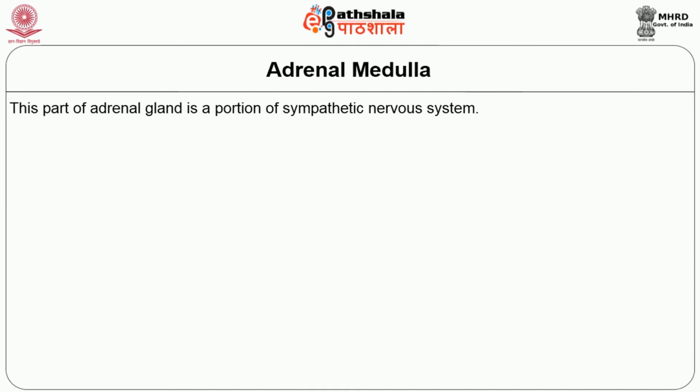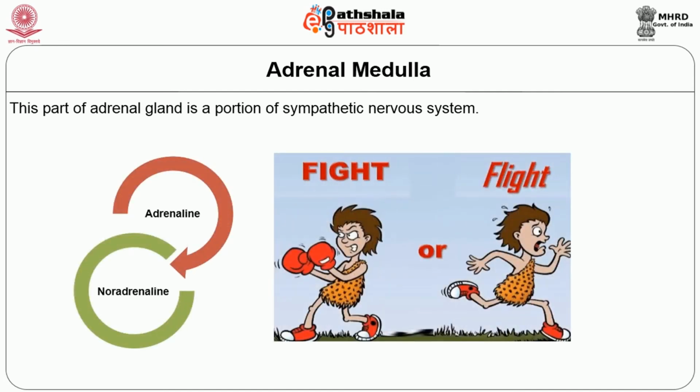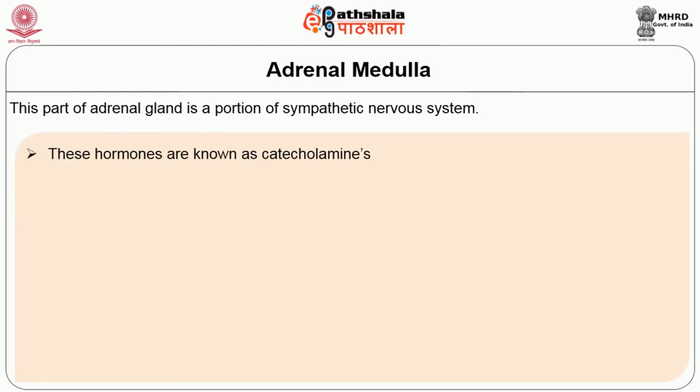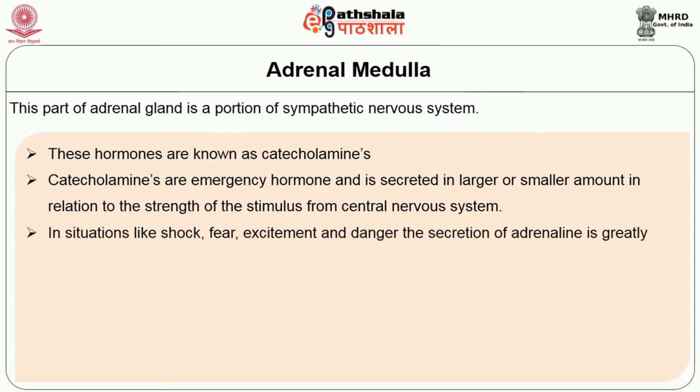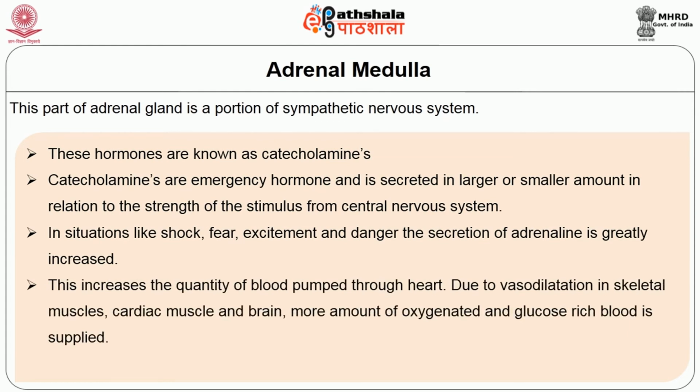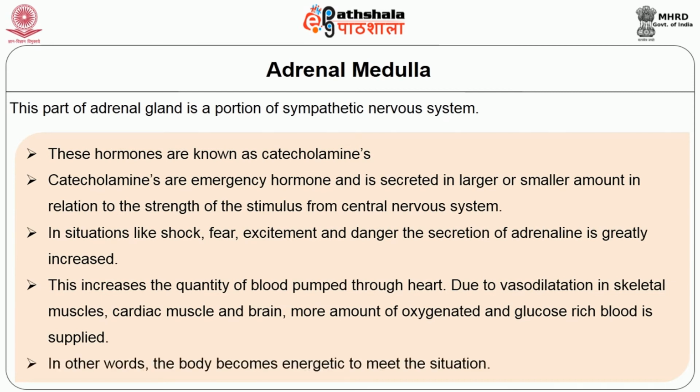When stimulated by sympathetic nerves, it secretes two hormones, one is adrenaline, another is noradrenaline. These are responsible for fight or flight. These hormones are also known as catecholamines. The catecholamines are emergency hormones and are secreted in larger or smaller amounts in relation to the strength of the stimulus from the central nervous system. In situations like shock, fear, excitement and danger, the secretion of adrenaline is greatly increased. This increases the quantity of blood pumped through the heart. Due to vasodilatation in skeletal muscles, cardiac muscles and brain, more oxygenated and glucose-rich blood is supplied. In other words, the body becomes energetic to meet the situation.